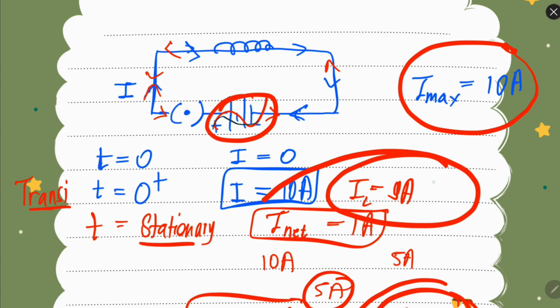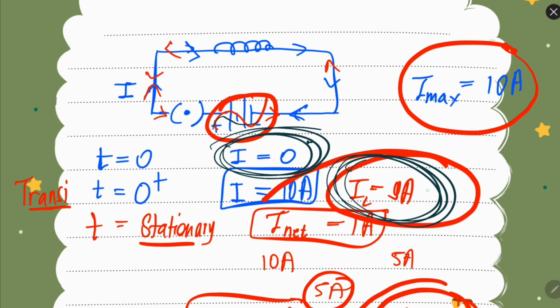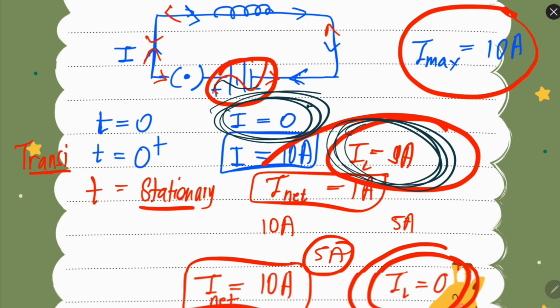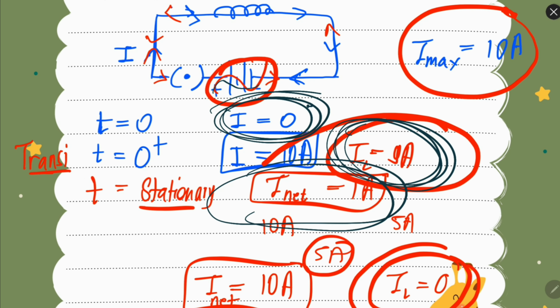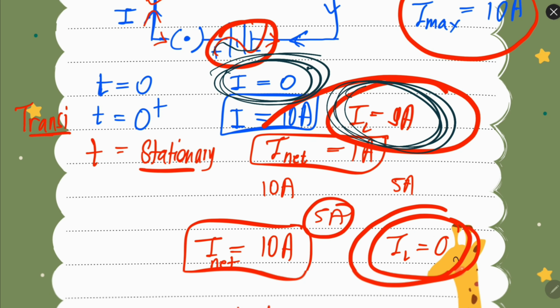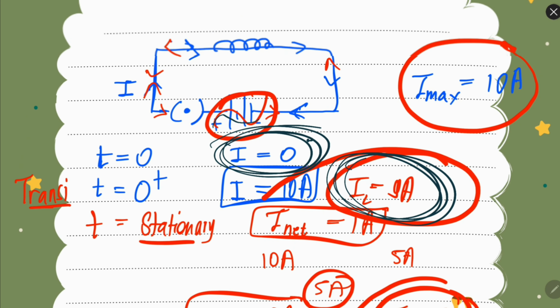Let's say initially it will be 9 ampere, because this inductor will oppose the change. Initially the current was 0, so suddenly it is becoming 10, and the inductor will try to oppose it. So the current will not achieve its maximum value in an instant; it will require some time, after which the net current will become 10 ampere.